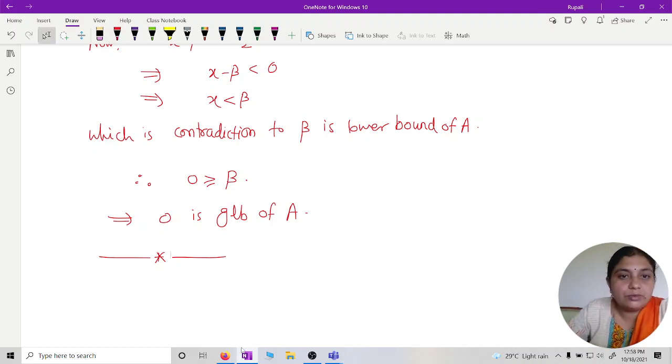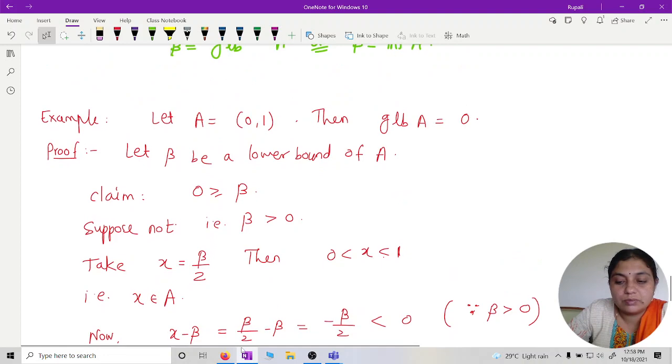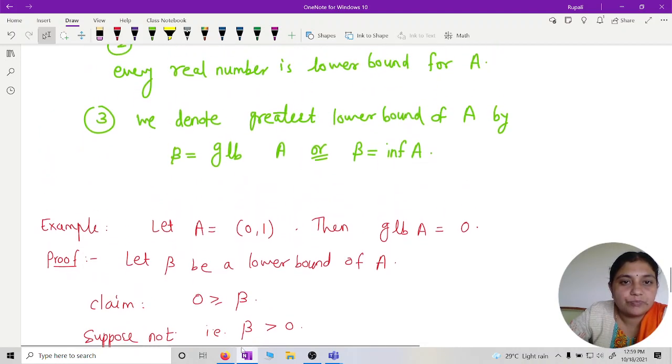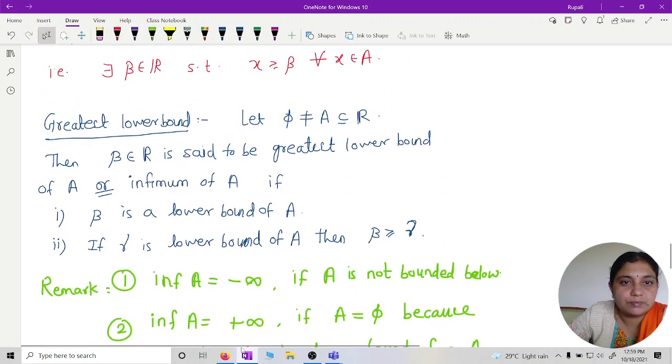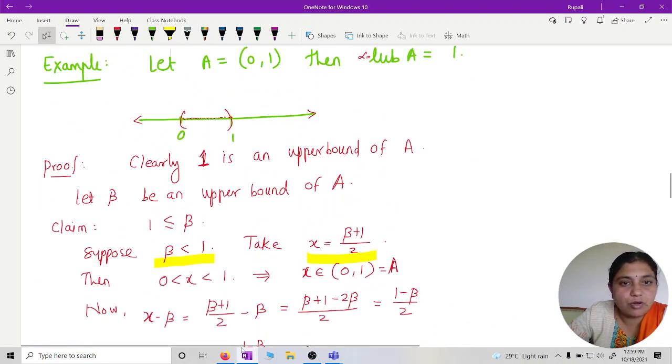So today we have defined bounded below sets, bounded above sets, least upper bound and greatest lower bound, and seen some examples. So we will stop here.